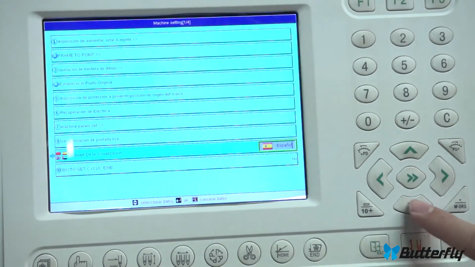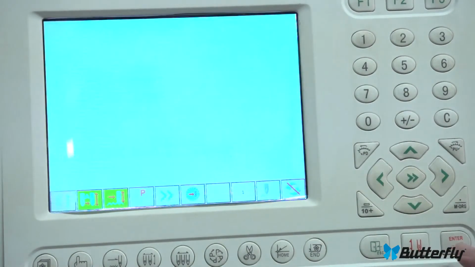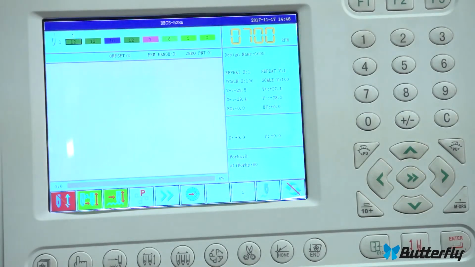And going back, enter, up and down, enter. And there you go. That's how you change language.